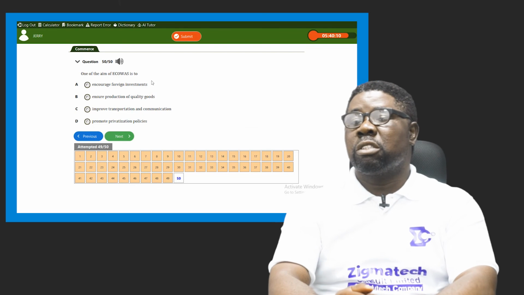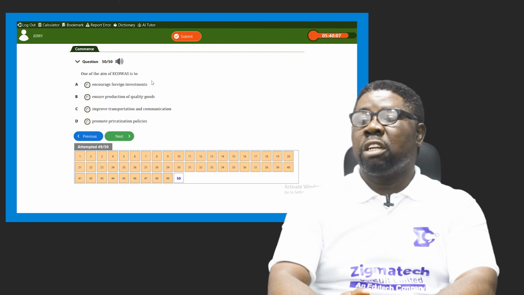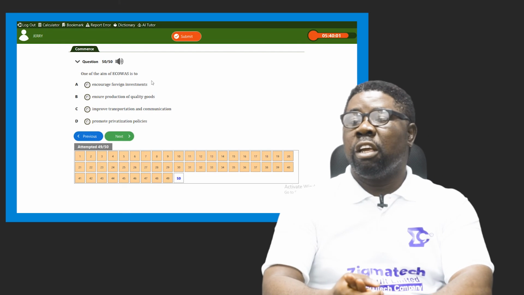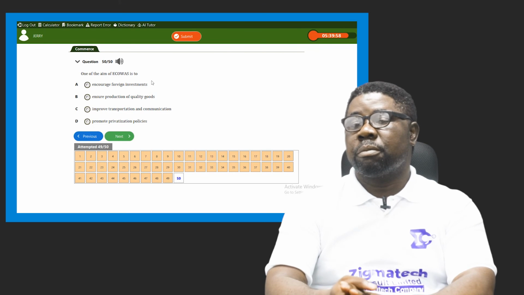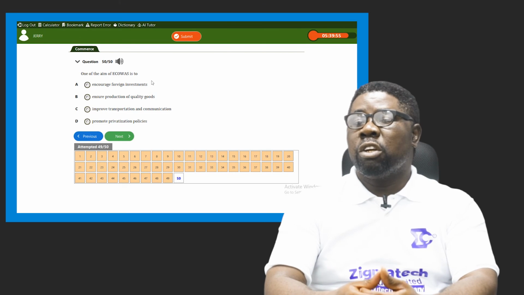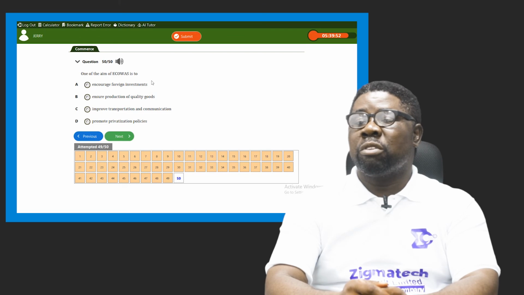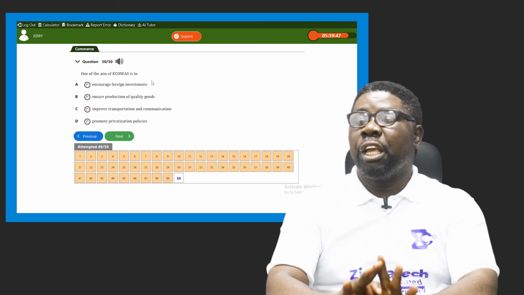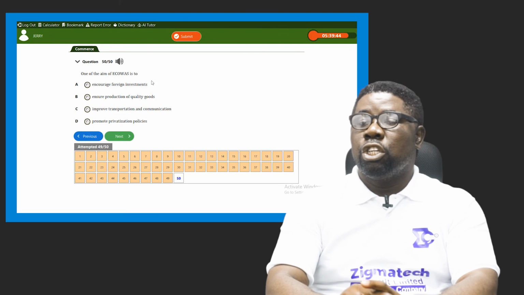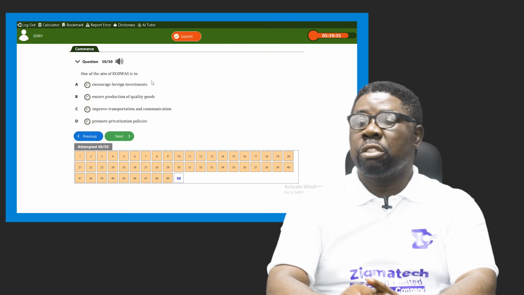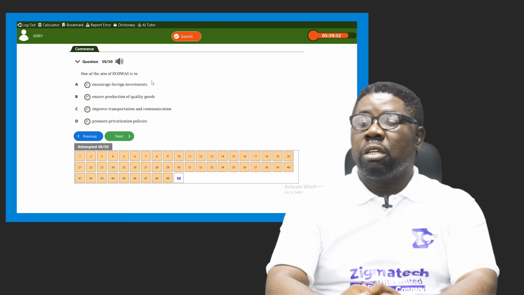The last question, which is number 50, is asking about ECOWAS, international economic organizations. It says here that one of the aims of ECOWAS is to do what? What does ECOWAS aim to achieve when it was established? A says to encourage foreign investments. B says to ensure production of quality goods. C is to improve transportation and communication within the region. D says it promotes privatization policies.